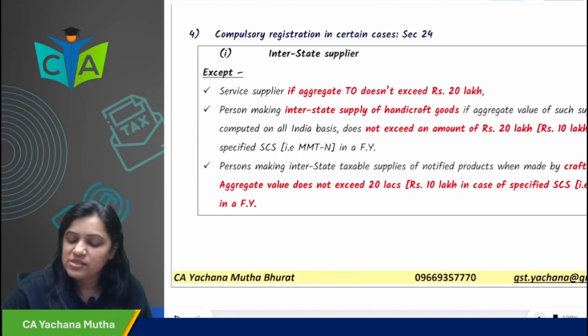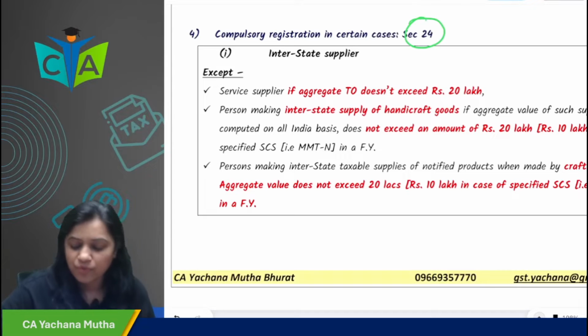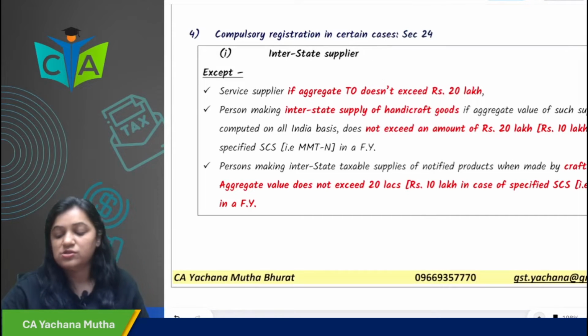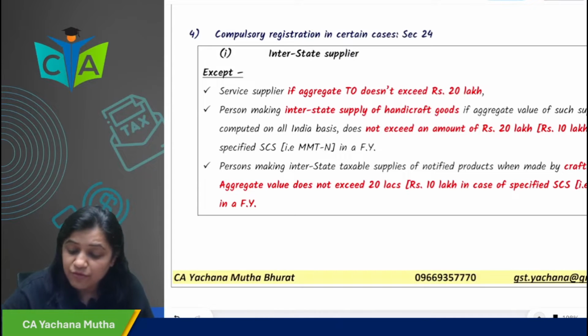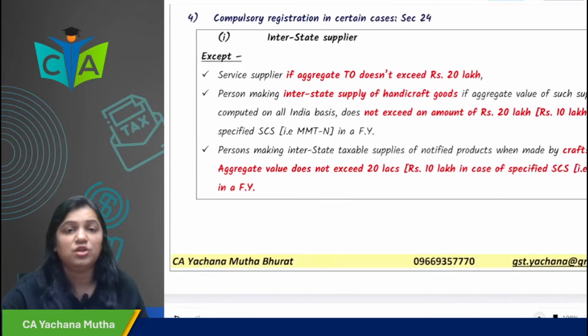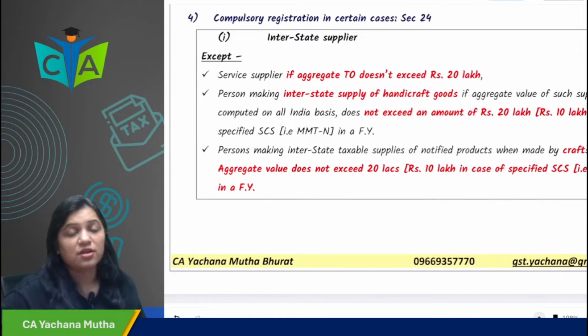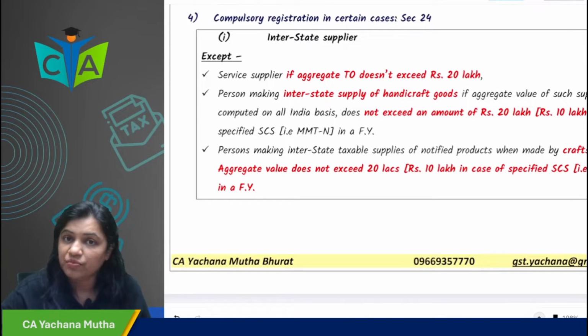Next, compulsory registration. Now, compulsory registration as per section 24. These are the cases of mandatory registration or compulsory registration. You have to take registration, boss. There is no option. You have to take registration, even if your aggregate turnover does not exceed 10, 20 or 40 lakhs, doesn't matter. So, these are the cases of mandatory registration.